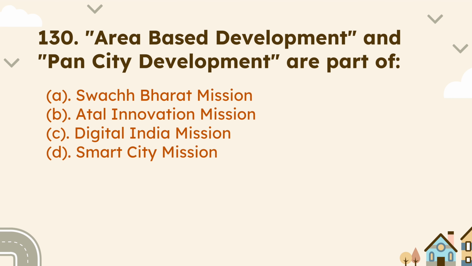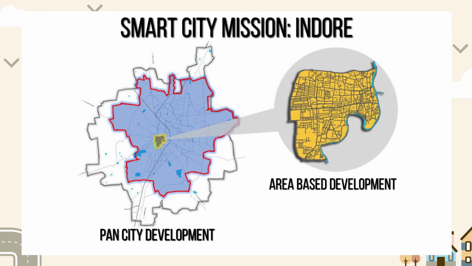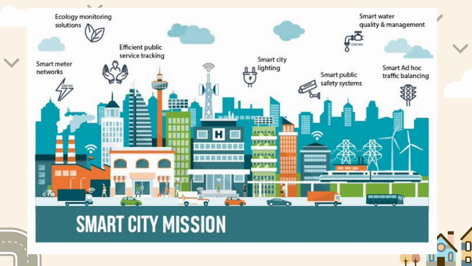Let's move to the next question. Area-based development and pan-city developments are part of. These two types of developments are part of the Smart City Mission. Therefore, the correct answer is option D. Area-based development focuses on a specific area of the city, whereas pan-city development is a generalized approach to the development of a city. Now let's understand what is the Smart City Mission. It is a centrally sponsored scheme by the Government of India launched in 2015. The goal of this mission was to improve the life of citizens of the selected 100 cities.